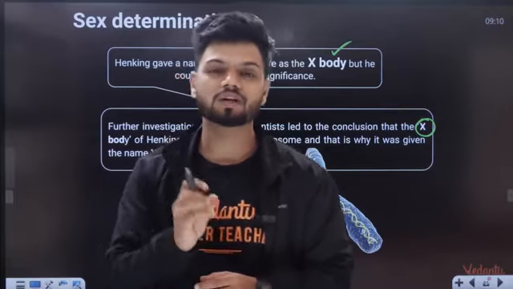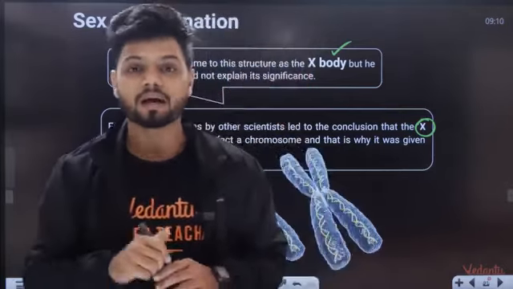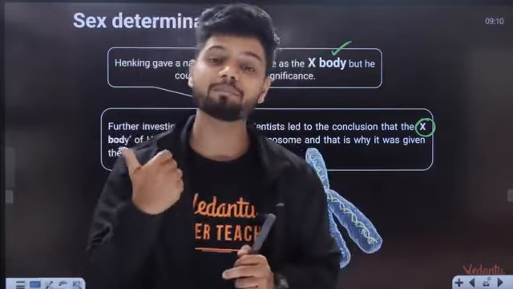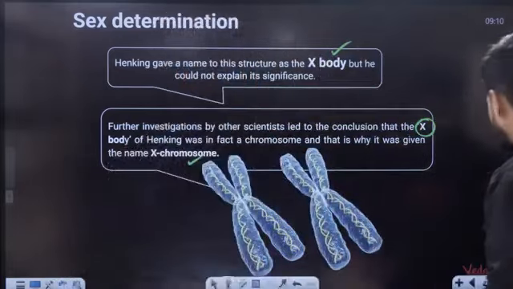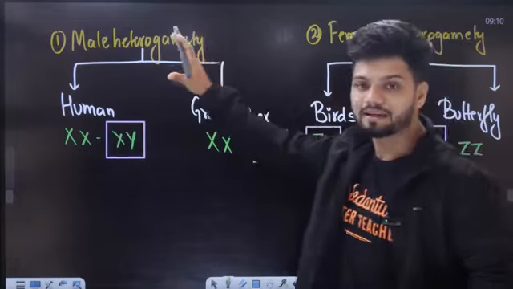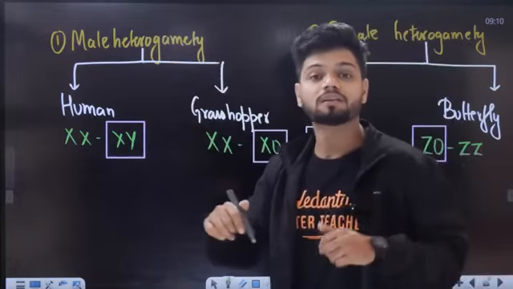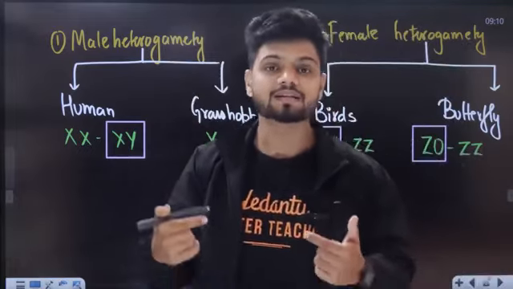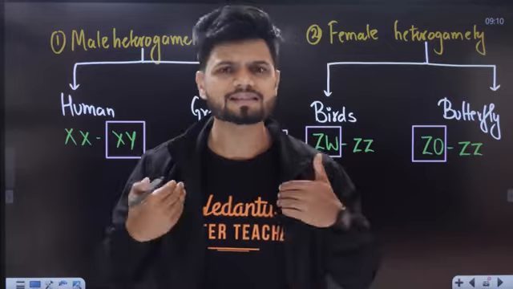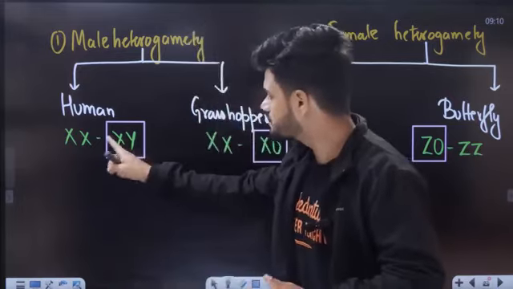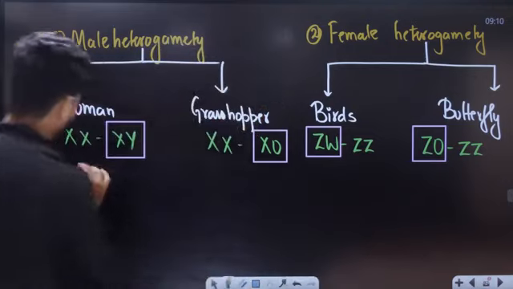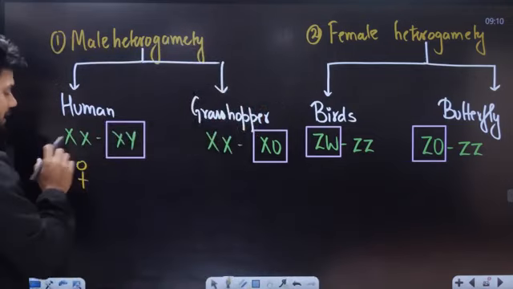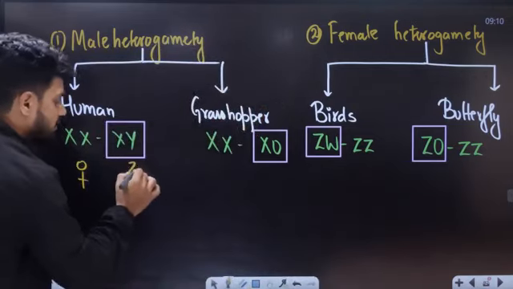Now students, I'll teach you there are two main concepts here, called male heterogamety and female heterogamety. What is male heterogamety? Male heterogamety is a condition in which the males decide the sex of the offspring. Example, humans. In humans the female is XX, male is always XY.